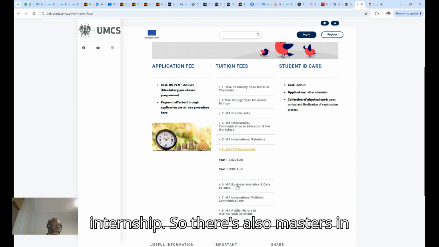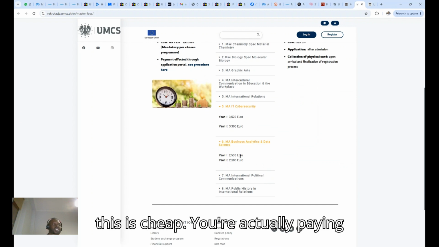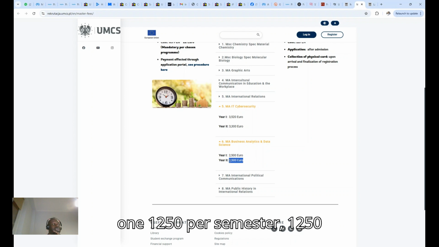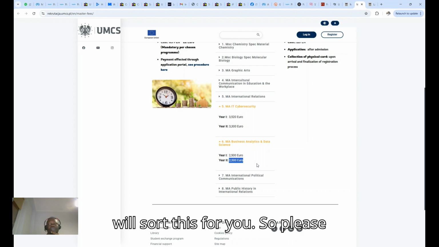So there's also a master's in data analytics and business. So you see, this is cheap. You're actually paying around 1,500 for this. You see, 1,250 per semester. So this one, 5,000 euro, we sort this out for you.